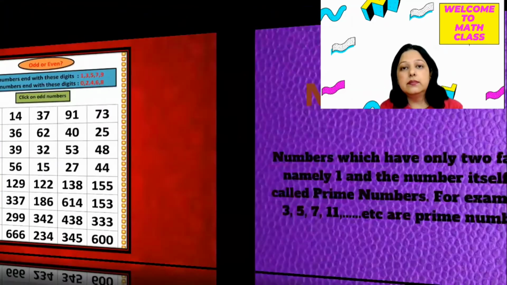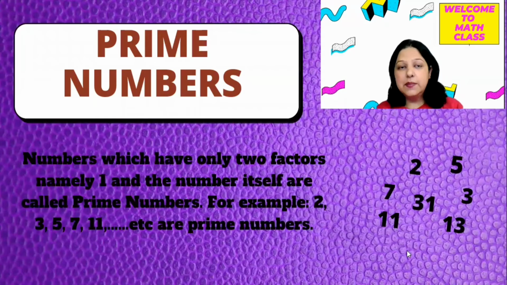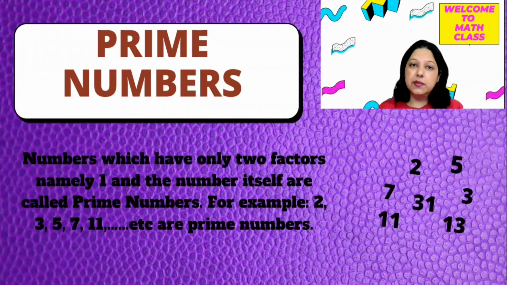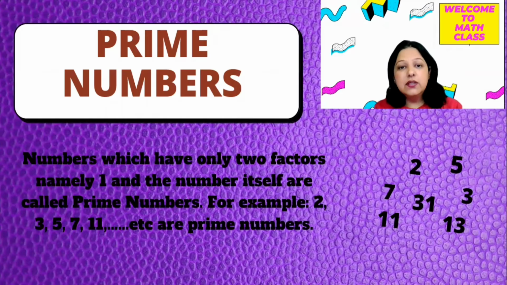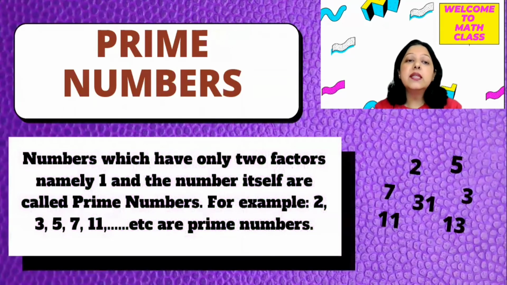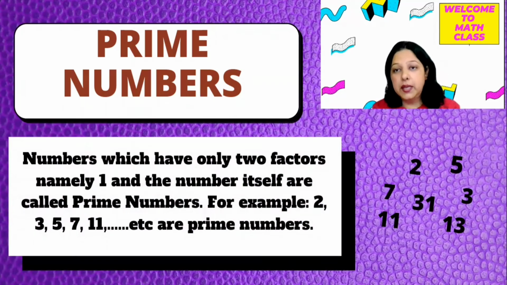Next. Next type we have prime numbers. अब ये prime numbers क्या हैं? तो सबसे पहले इसका definition देखते हैं. Prime numbers क्या है? Numbers which have only two factors, namely 1 and the number itself, are called prime numbers.